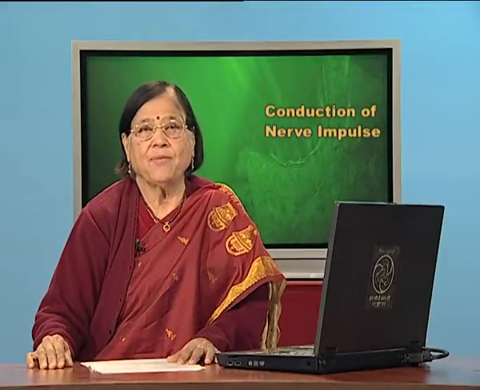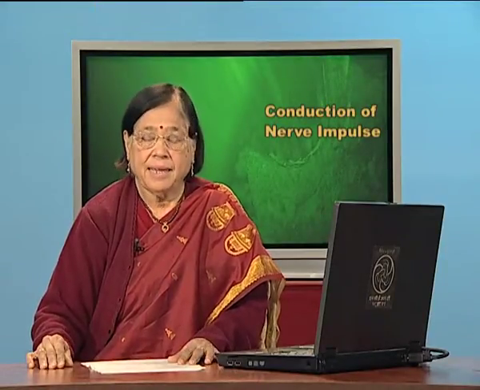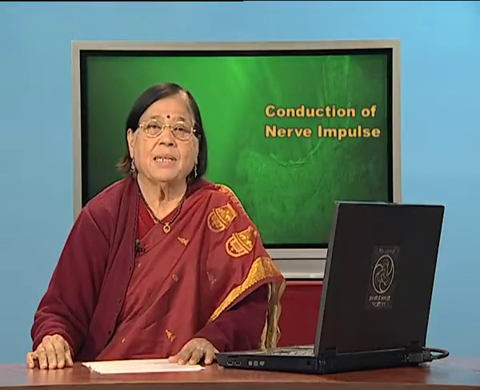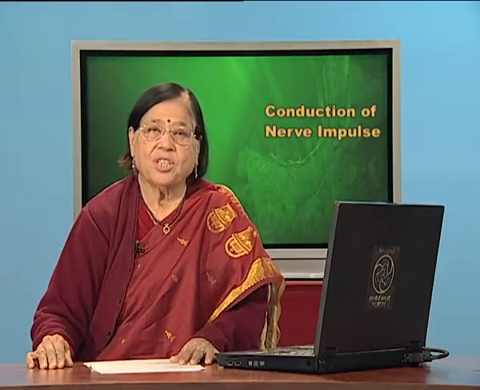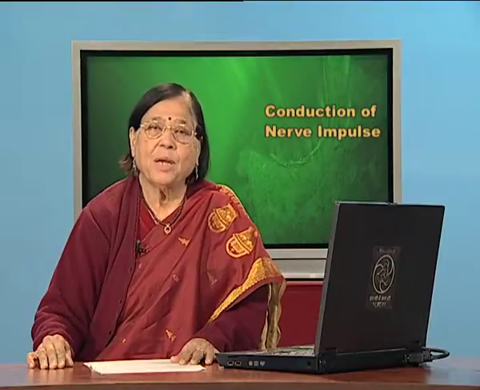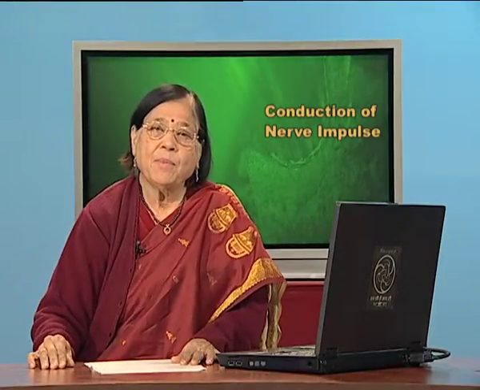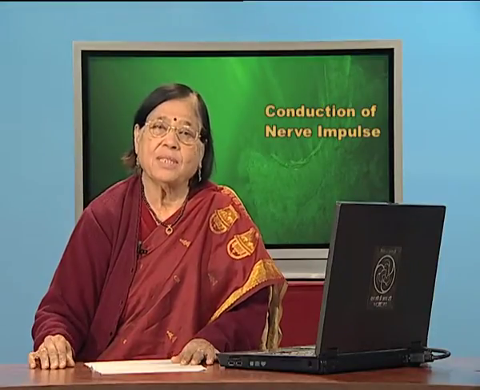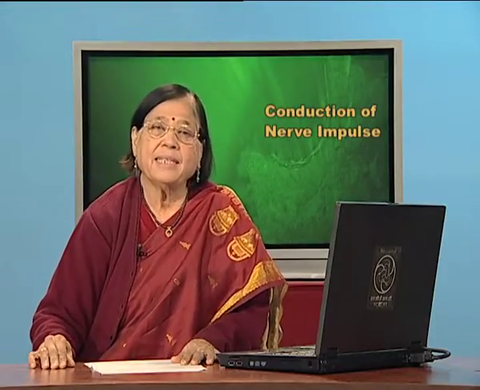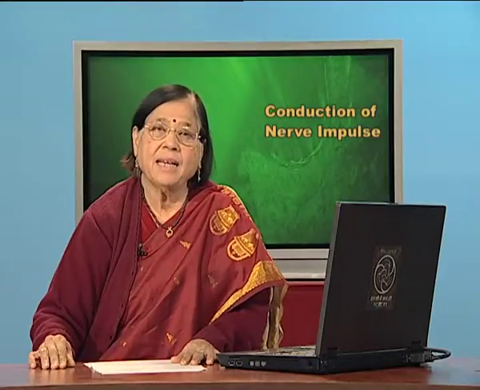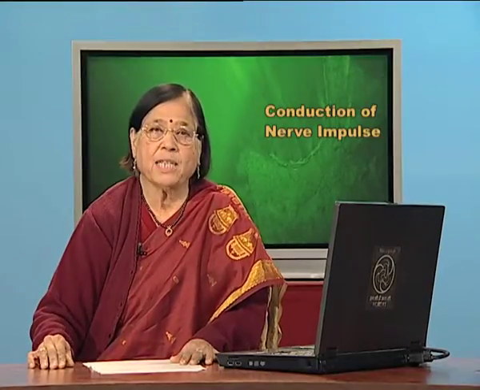So, we have understood that inside the axoplasm, the potassium ion concentration is high, the sodium ion concentration is low, and the negatively charged protein ion concentration is also high, and that is the condition inside the axon in the axoplasm.